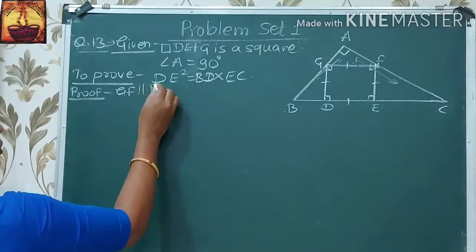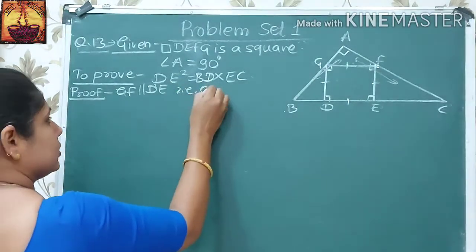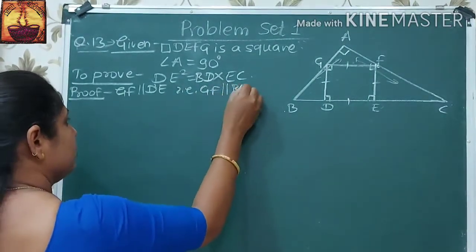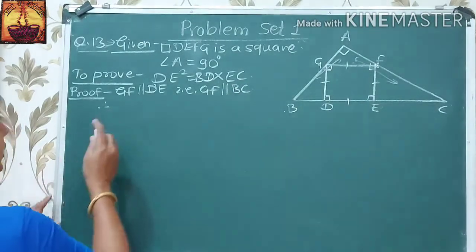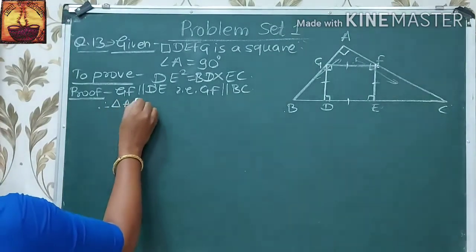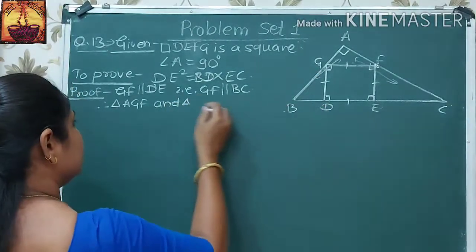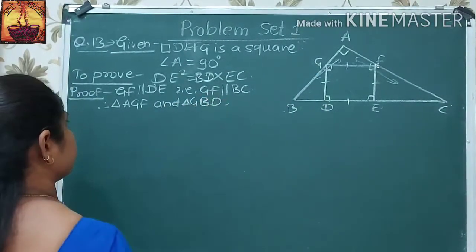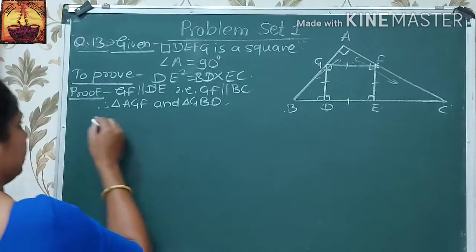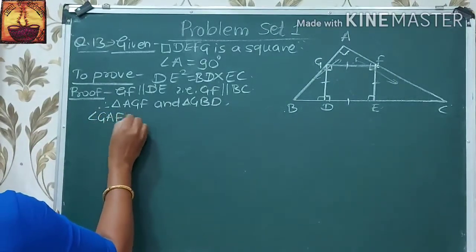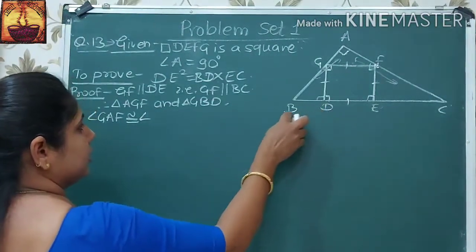Here GF is parallel to DE, that is, GF is parallel to BC. Therefore, in triangle AGF and triangle GBD, where one angle is 90 degrees, angle GAF is congruent to angle GDB,